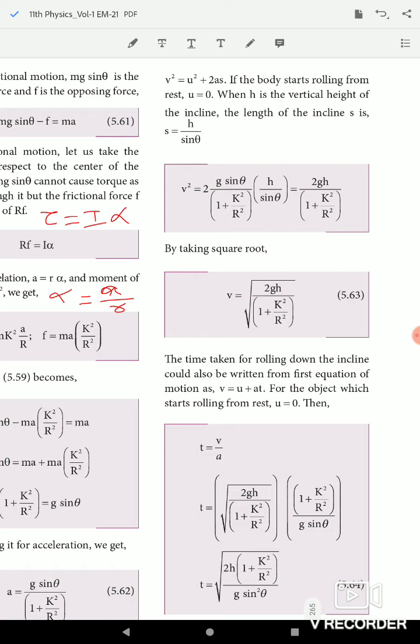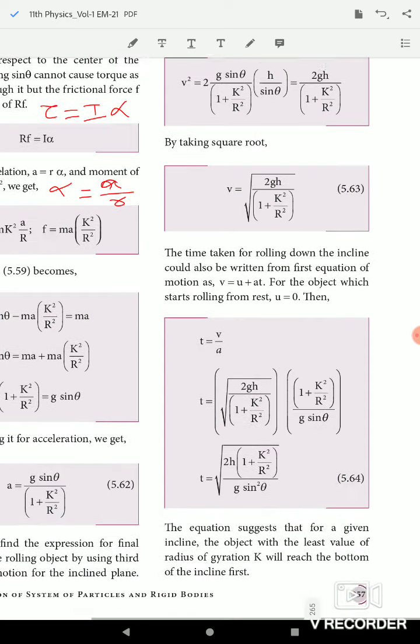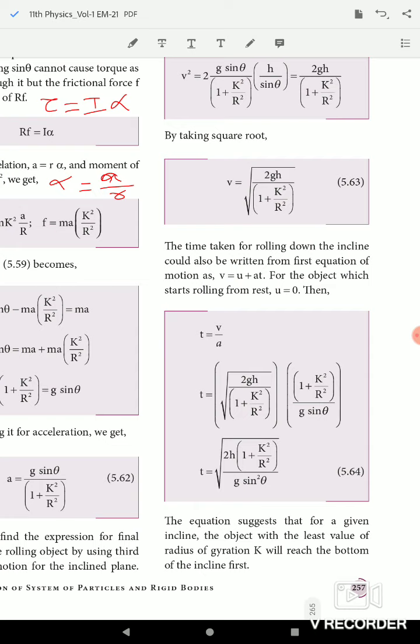The time taken for rolling down the incline can be found from the equation of motion v is equal to u plus at. But you already know the body starts rolling from rest, so u equal to 0. So v is equal to at, so t is equal to v by a.